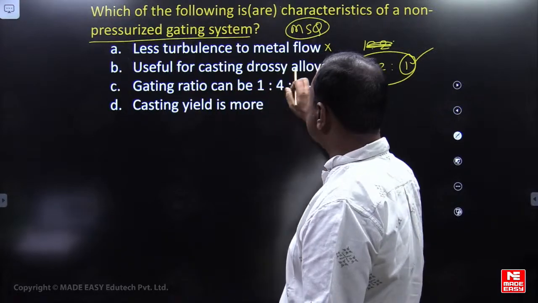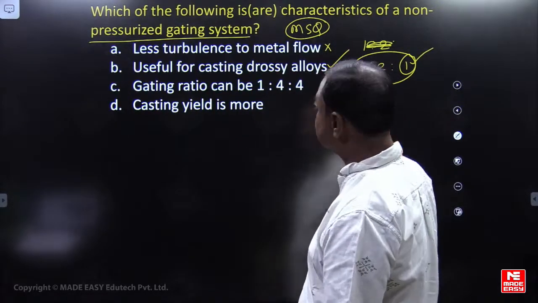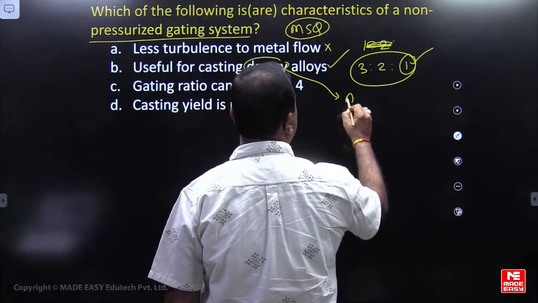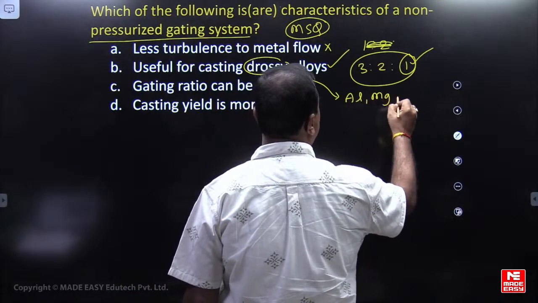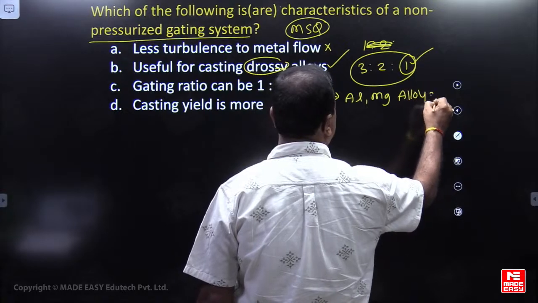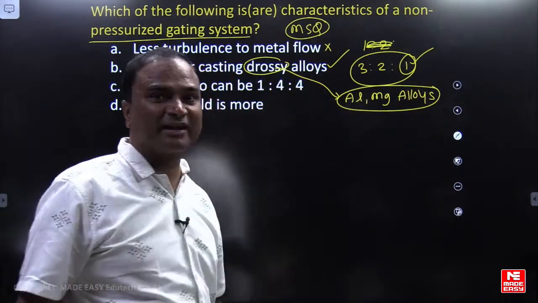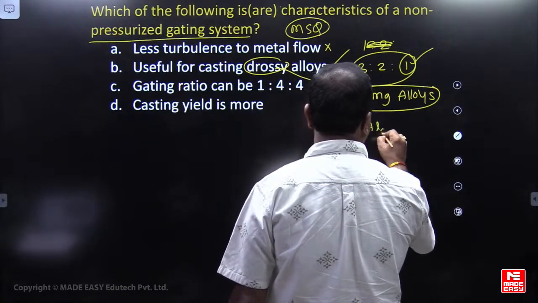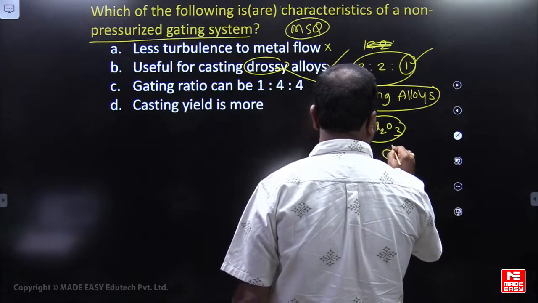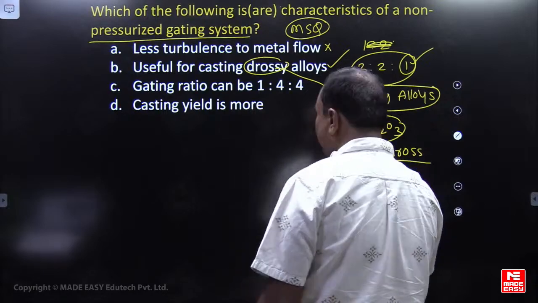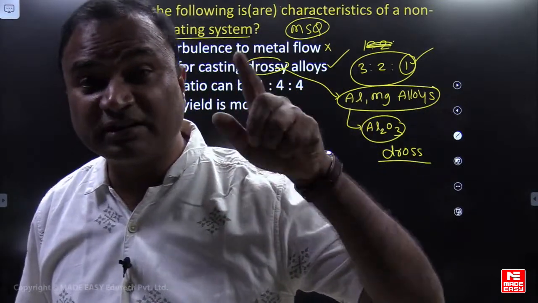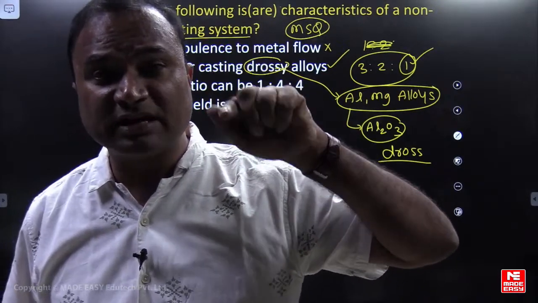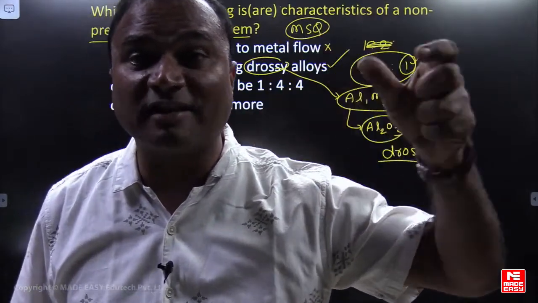Useful for casting of drossy alloys. Drossy alloys is correct. Drossy alloys means aluminium magnesium alloys. Aluminium magnesium alloys are also known as drossy alloys. Dross formation will be there. Aluminium oxide formation happens. This aluminium oxide is called dross. Where the metal oxide density is more than the density of the base metal, those are called drossy alloys.